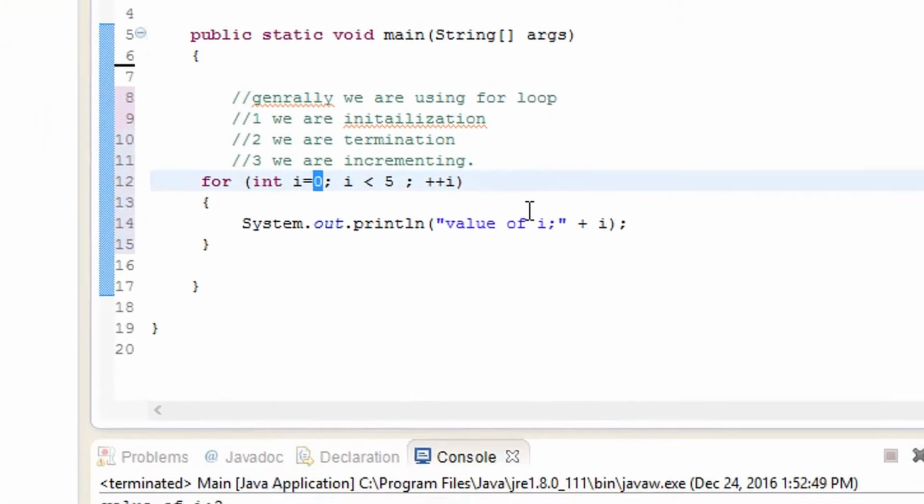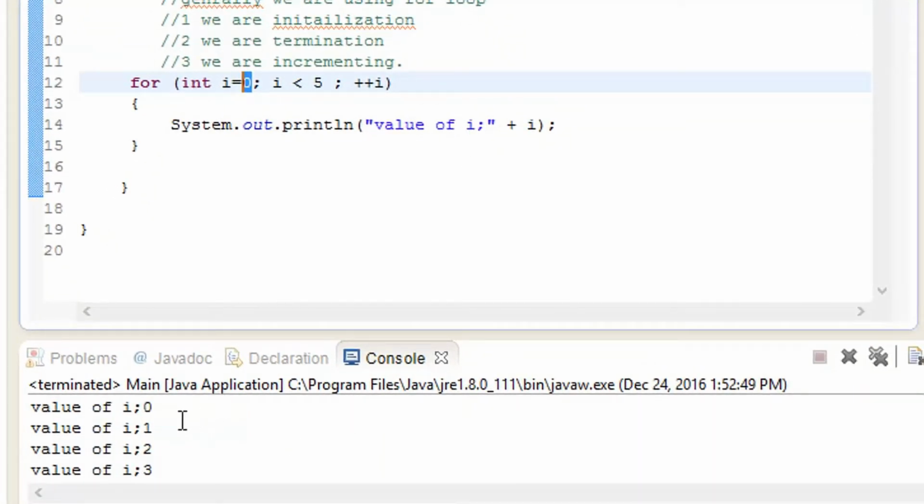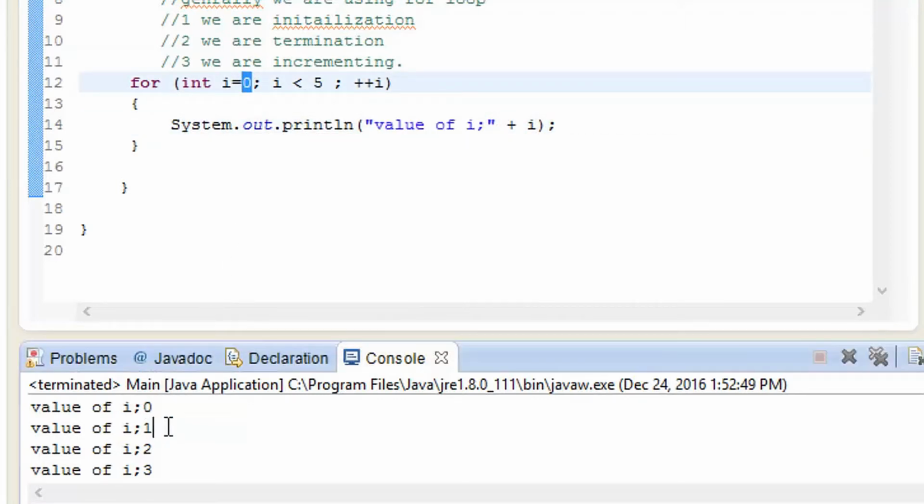So let me play that out. As you can see right over here, it is going to put a value, that value of i is going to go from number 0, then number 2, and it reaches till 4, because at 5 it is going to terminate, that means it is going to be stopped. So in this way you know how it is going to work.